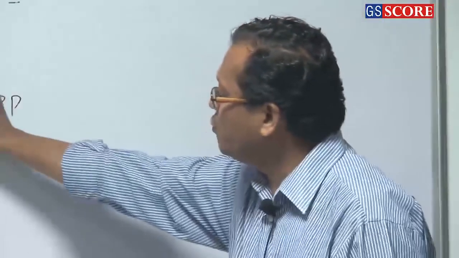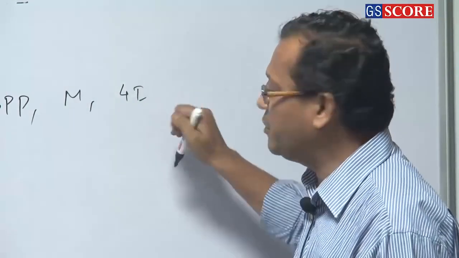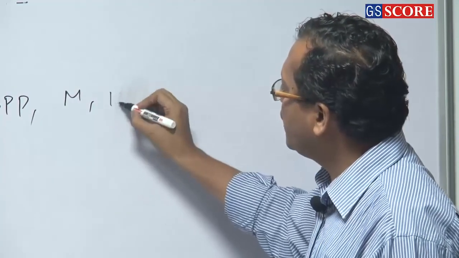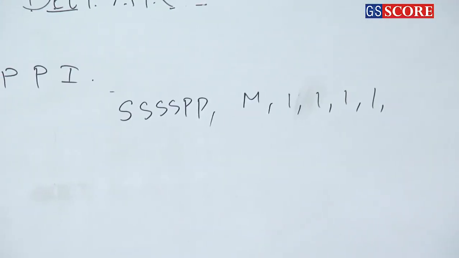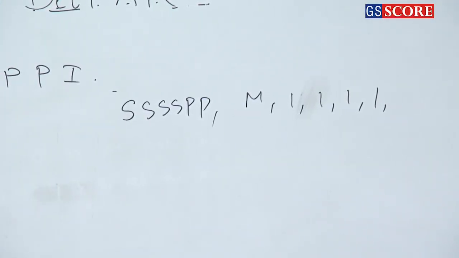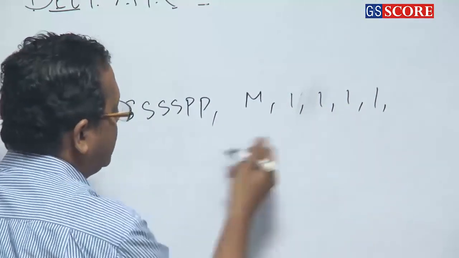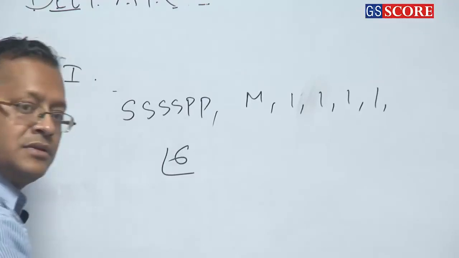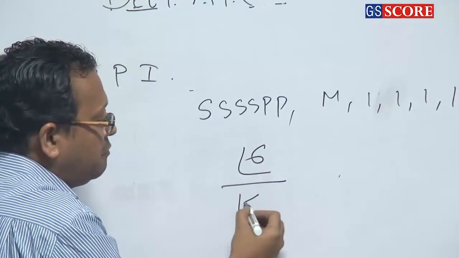So there is one group here, then M and then 4 I's. So how many letters are now there? 1, 2, 3, 4, 5, 6. So factorial 6, of which 4 I's are there. So factorial 6 by factorial 4.